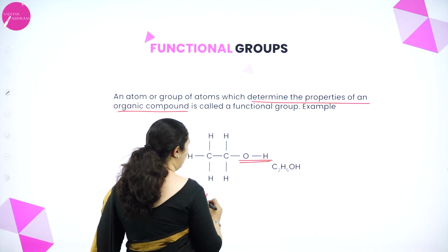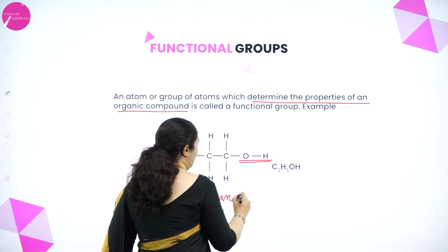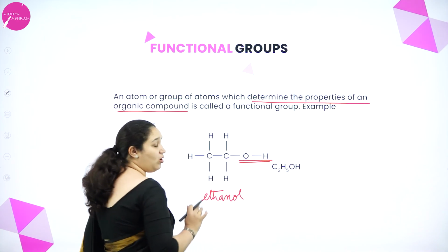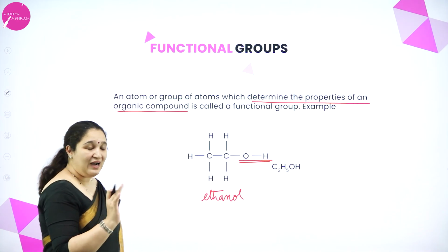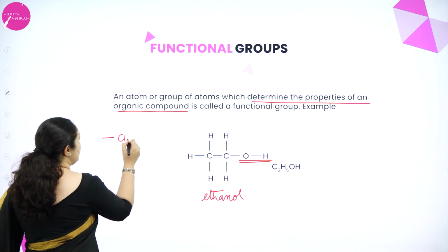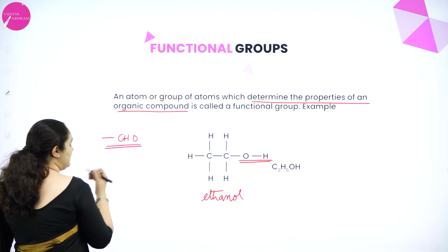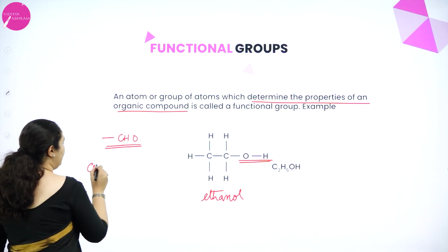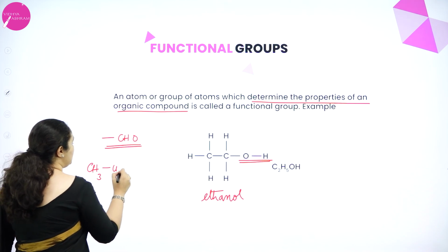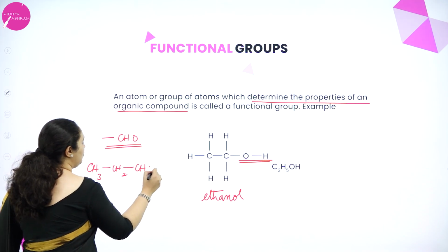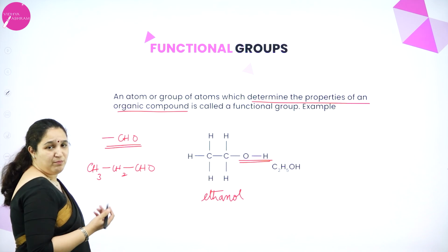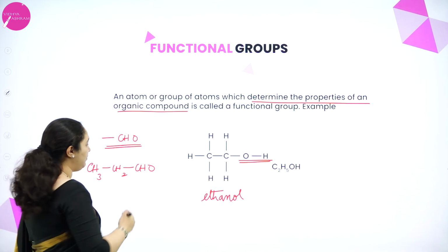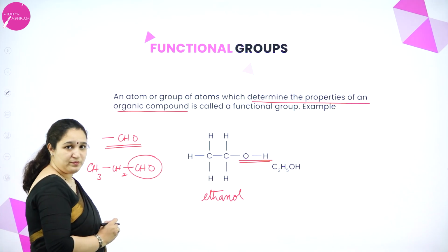For example, here I have written ethanol. So, the functional group of alcohol is OH group. Aldehyde functional group is CHO group. That means I can write any aldehyde. I will write here CH3, CH2, CHO. This is an aldehyde. But how do I know it's an aldehyde? Because it has got CHO group.